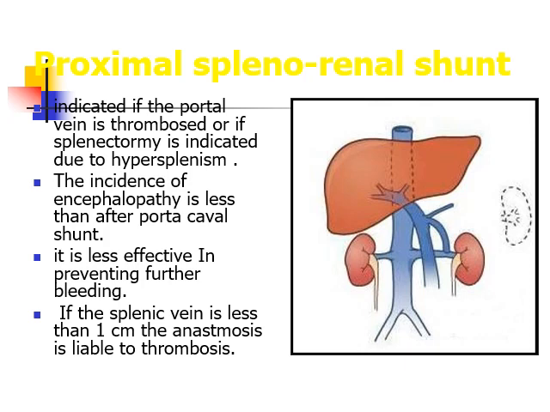In proximal splenorenal shunt, the splenic vein is divided at the splenic end and it is connected to the left renal vein. It is indicated if the portal vein is thrombosed or if splenectomy is indicated due to hypersplenism. The incidence of hepatic encephalopathy is less than after portocaval shunt. However, it is less effective in preventing further bleeding. If the size of the splenic vein is less than 1 cm, then there is likelihood of splenic vein thrombosis.